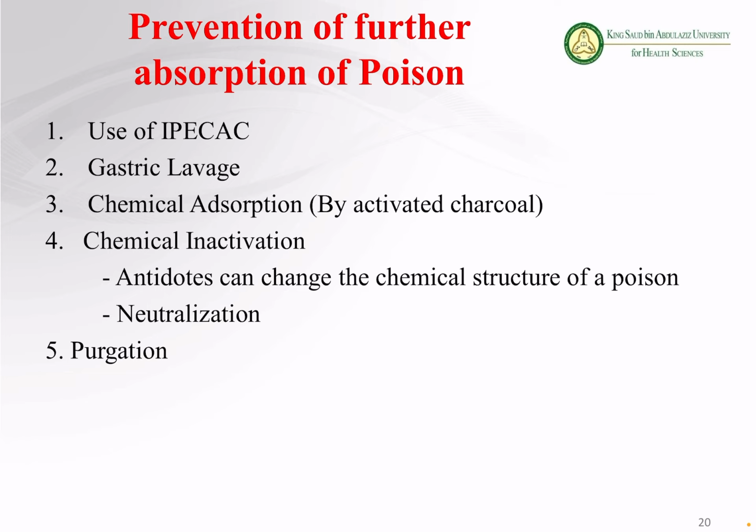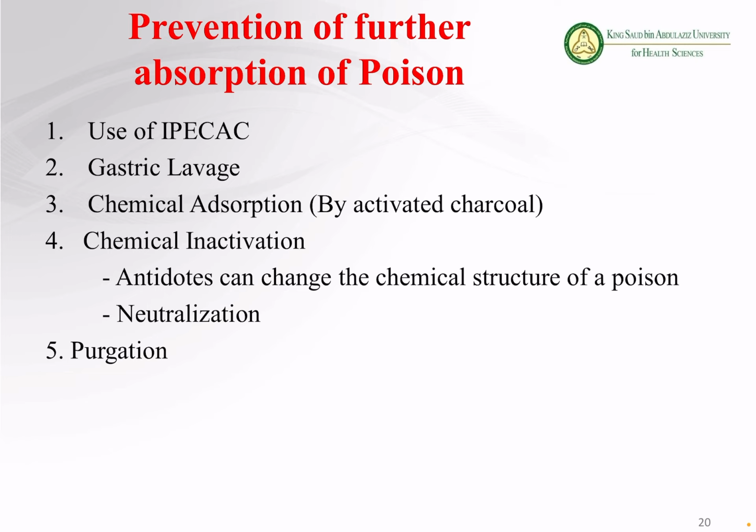But if the antidote of that drug is not available, then we have to treat the symptoms, whatever symptoms appear. For example, because of the poisoning, one may have a seizure, so you have to give an anti-seizure drug. Because of the poisoning, one may have hypotension, so you have to treat the hypotension. You got my point? Okay.